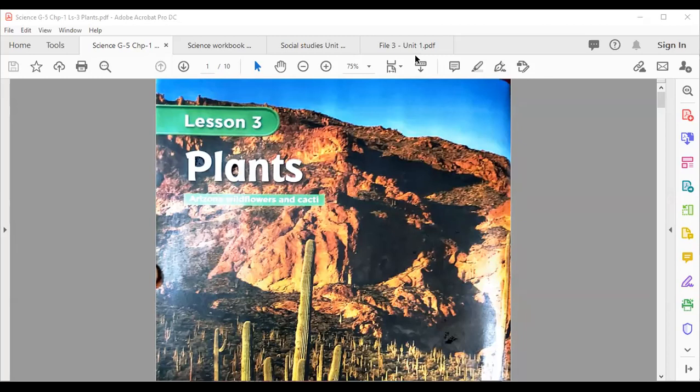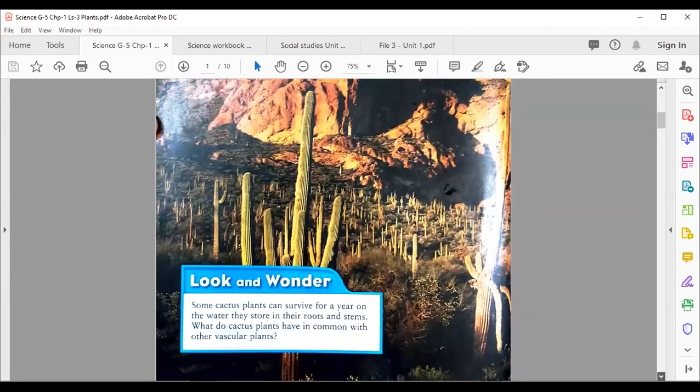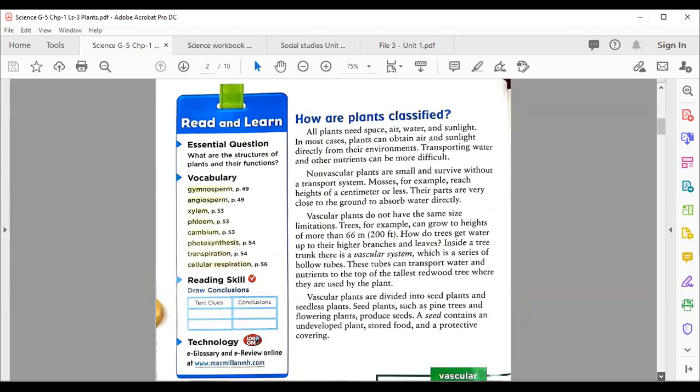Today we're going to start lesson number 3, that is from chapter 1. So we have this lesson on your textbook page. For this, you need to open page 48. Everyone, your textbook page number 48.